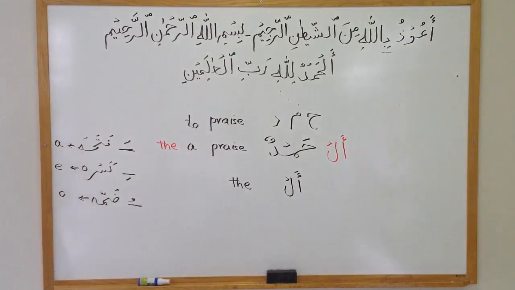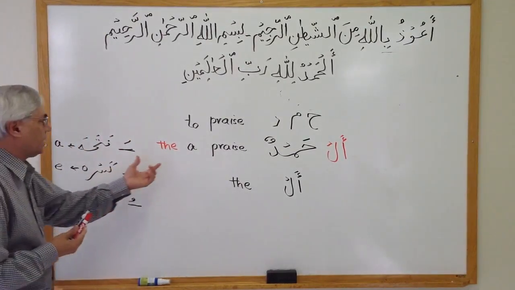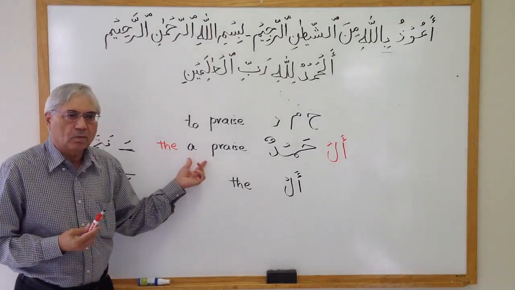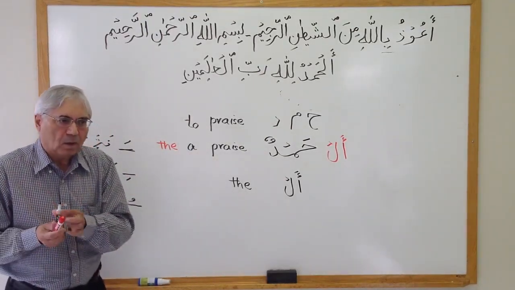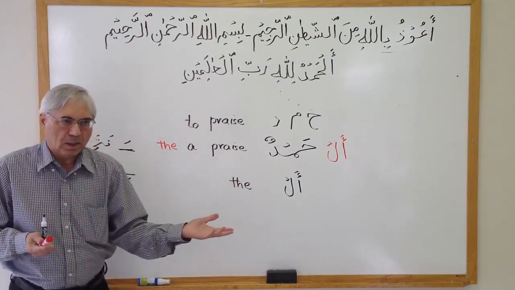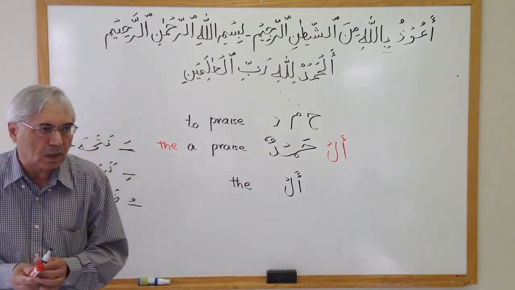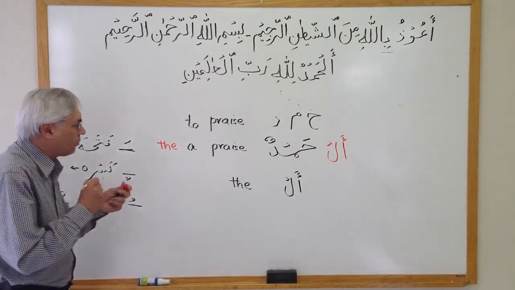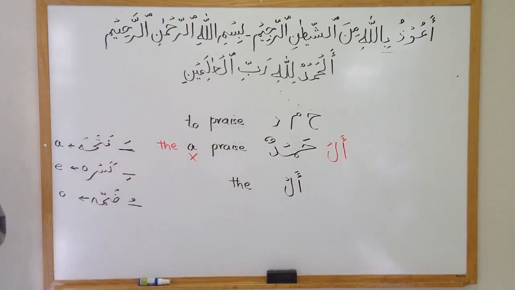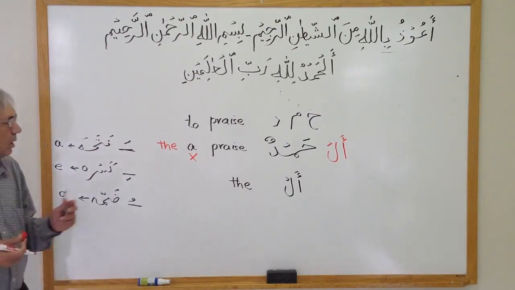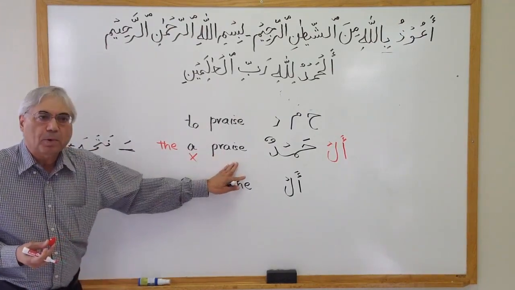praise. Okay, this is a wrong statement. If there is a "the", there cannot be an "a" with that, because either this is a pen or the pen. Okay, a definite noun or indefinite noun, right? So what we have to do is remove this "a" from here. So it now becomes the praise.